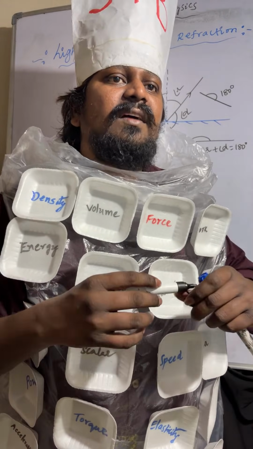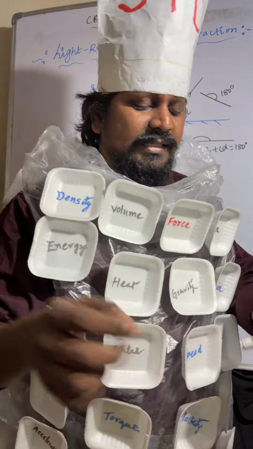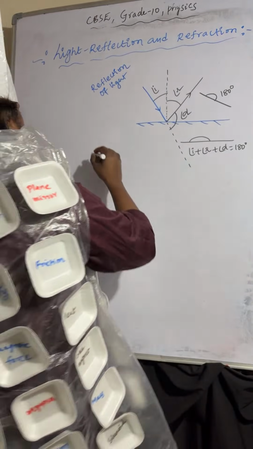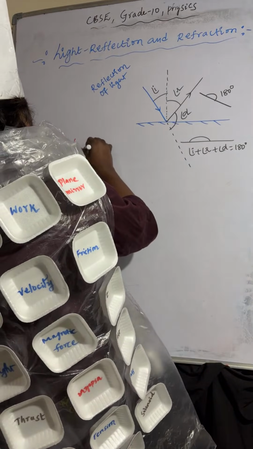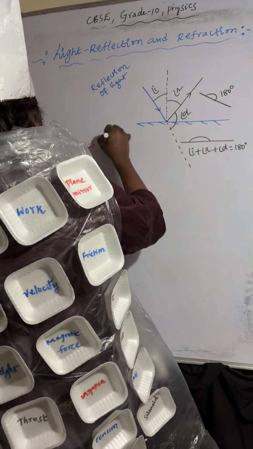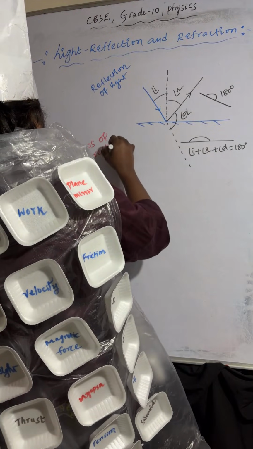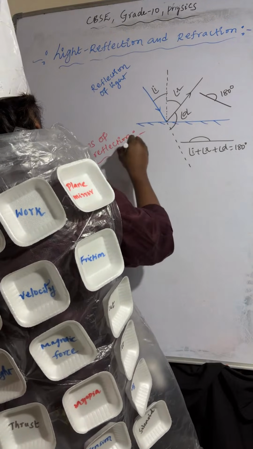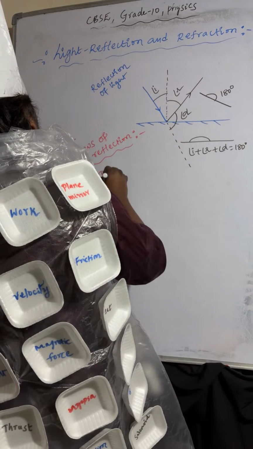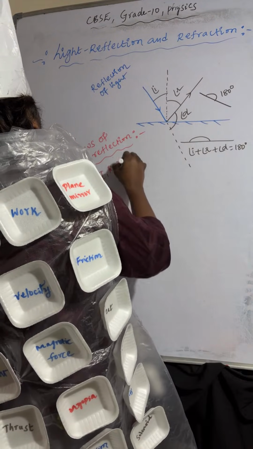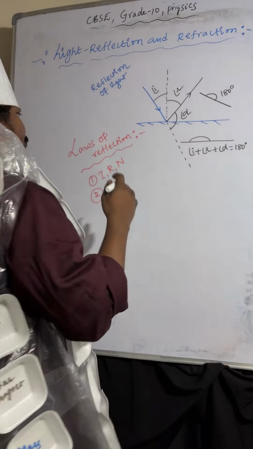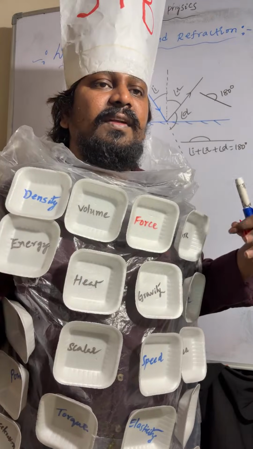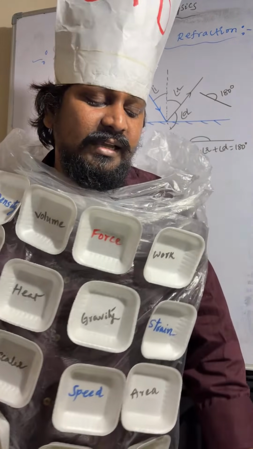Okay. Now we'll discuss the laws of reflection. Here you can observe, point number 1: the incident ray, reflected ray, and normal line lie on the same plane.